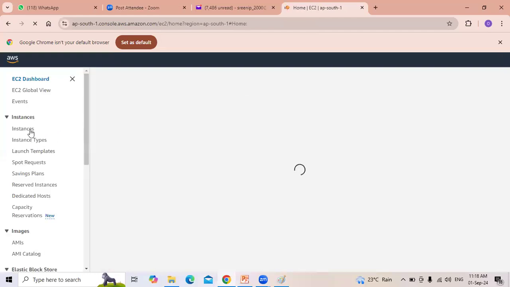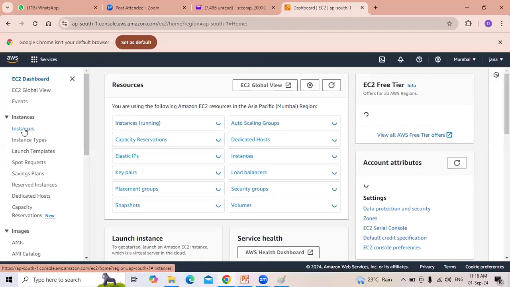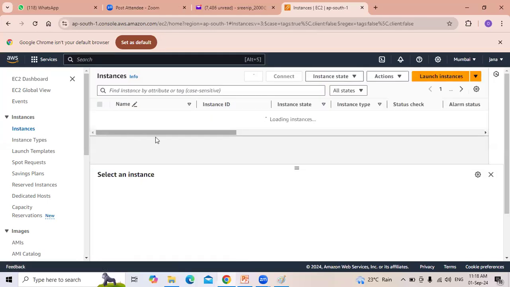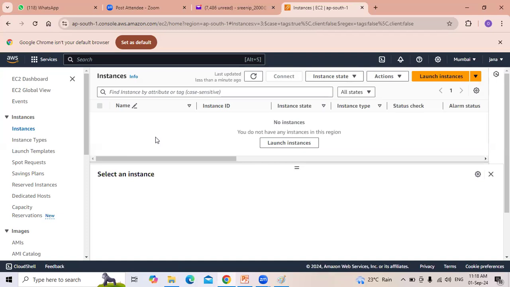Under the EC2 service, we have an instance. Instance is nothing but a server. The servers in AWS Cloud we call instances. The servers in Azure Cloud we call virtual machines. GCP also we call virtual machines. In AWS we call it an instance. When you click on launch instance,